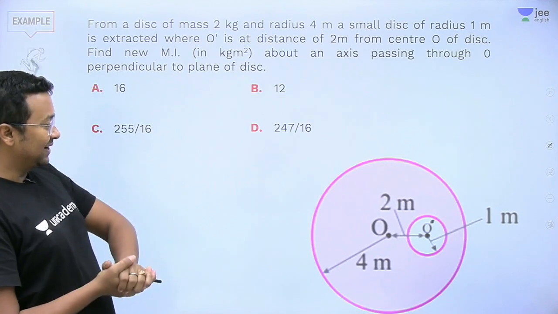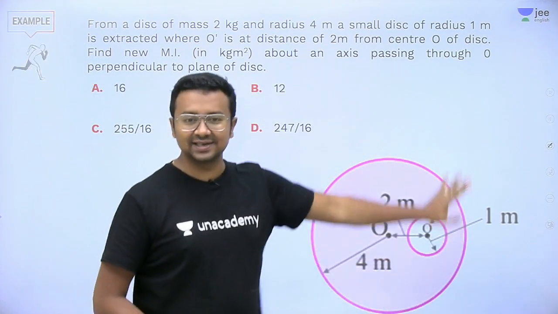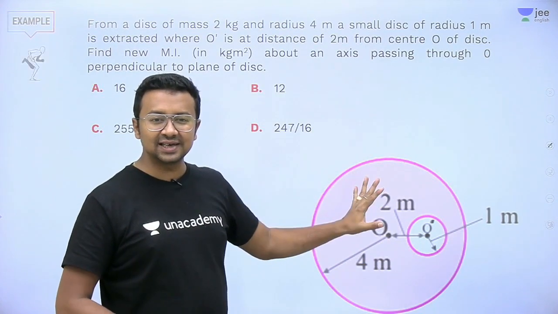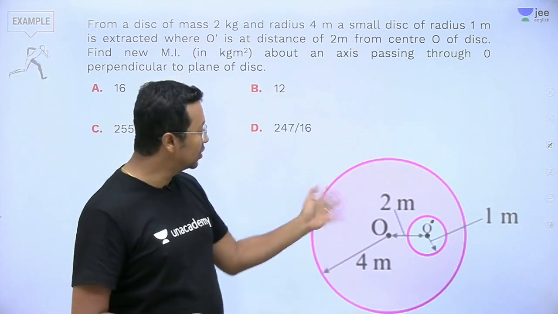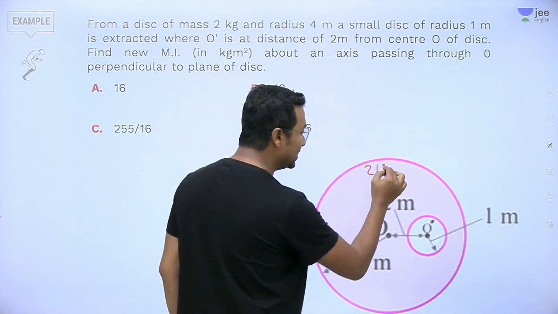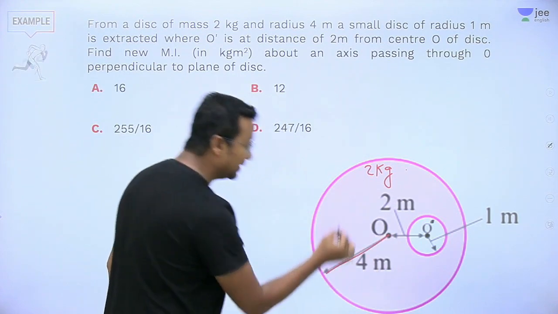So what do we have here? We have got a disc. Okay. Now this disc has got certain properties. It has got a mass of 2 kg. It has got a radius of 4 meters.